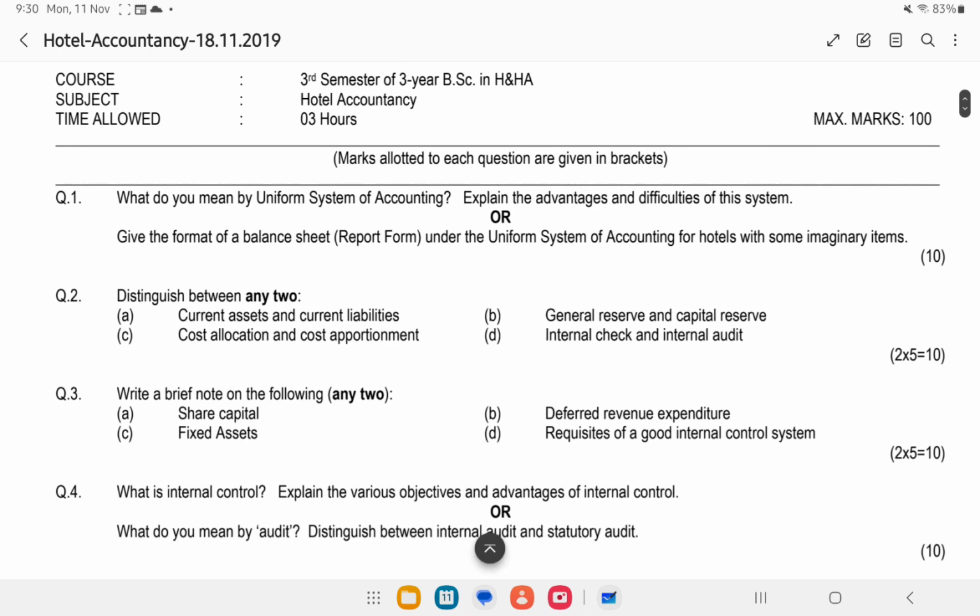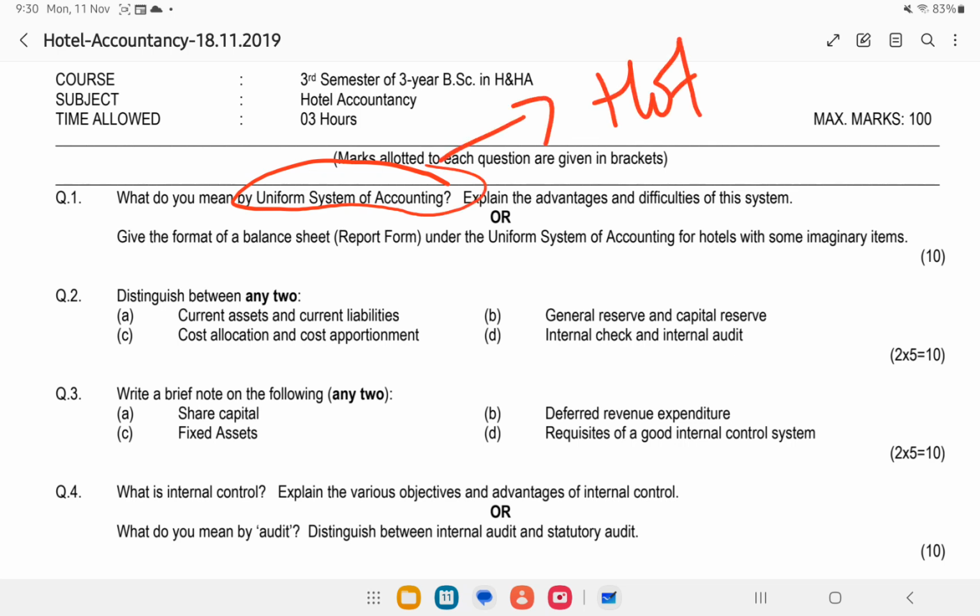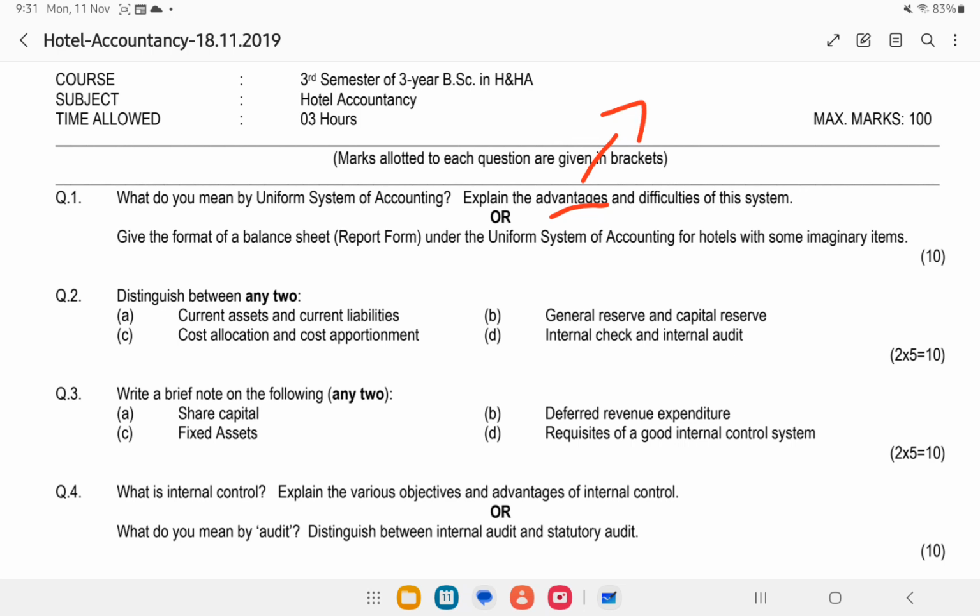See the first question: what do you mean by uniform system of accounting? Remember, they are talking about the uniform system of accounting for hotels. So you should mention what it means and explain the advantages and difficulties of this system. You can write in your own words what the advantages are, you know very well. To be frank, the advantages are the same as what you have learned about accounting. It makes things comparable, it makes hotels comparable, it makes it easy to see the financial performance of a hotel. It gives more emphasis to the hotel's uniqueness.